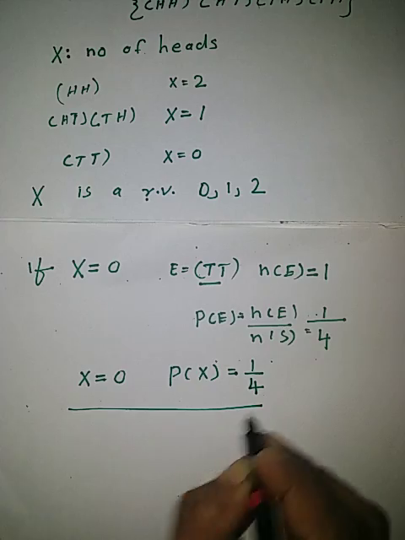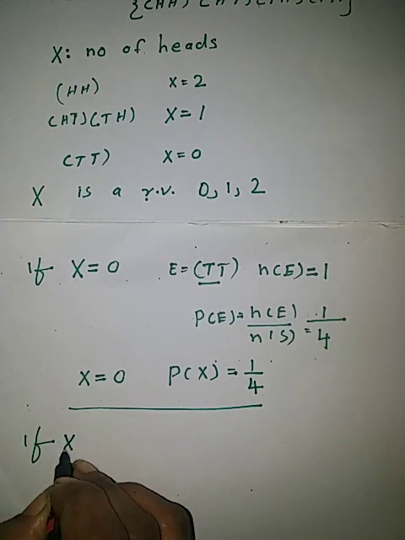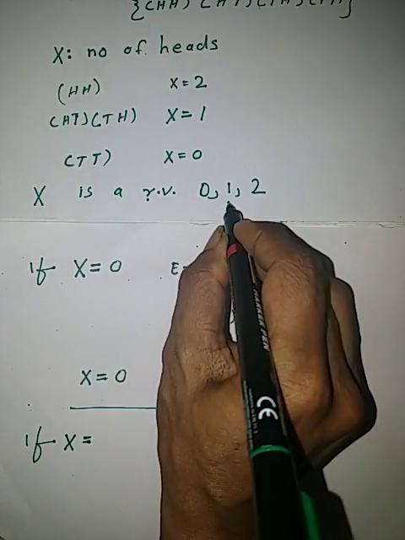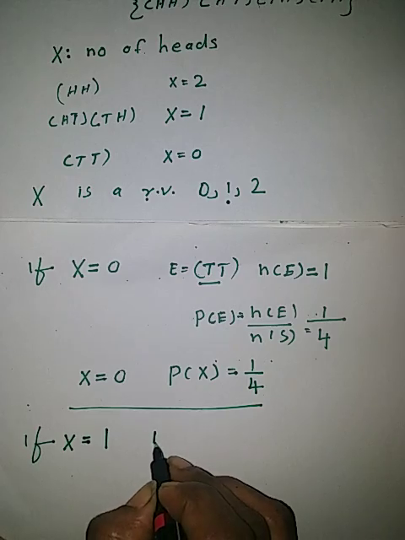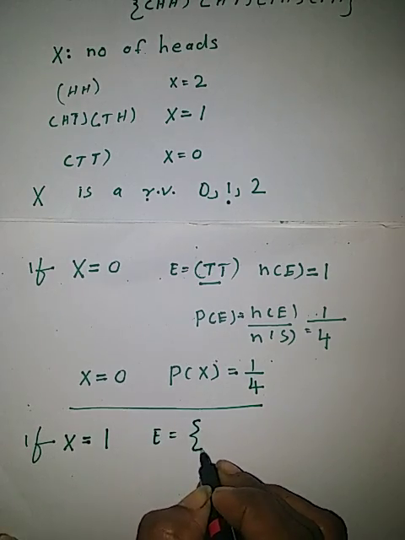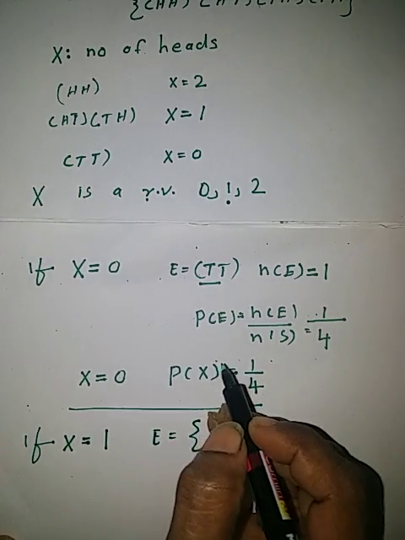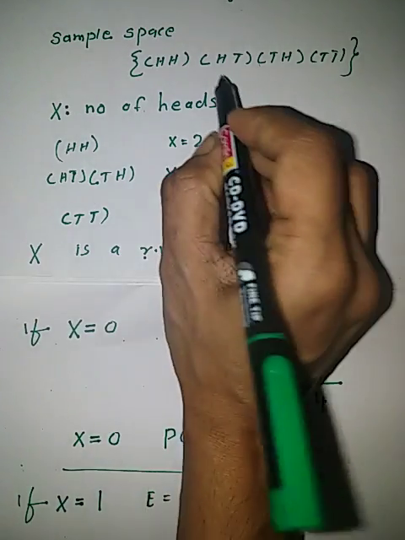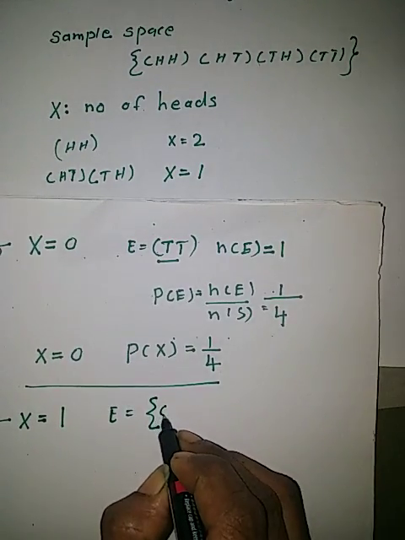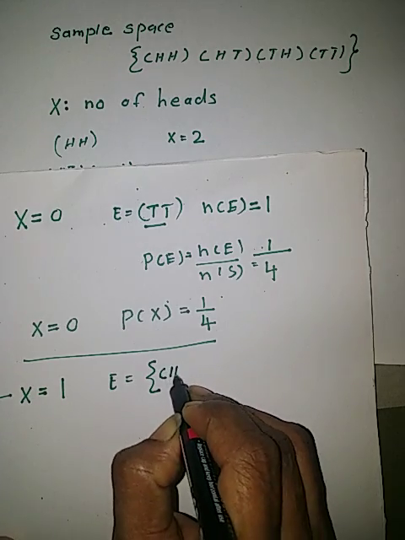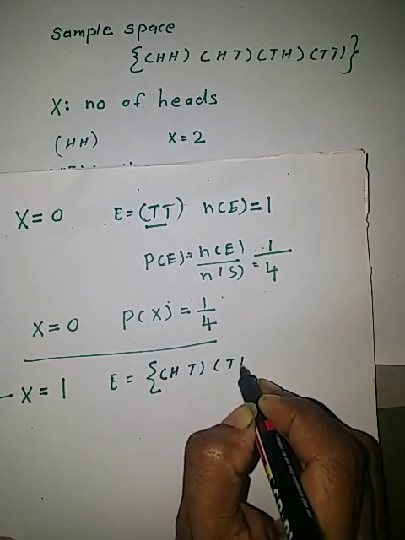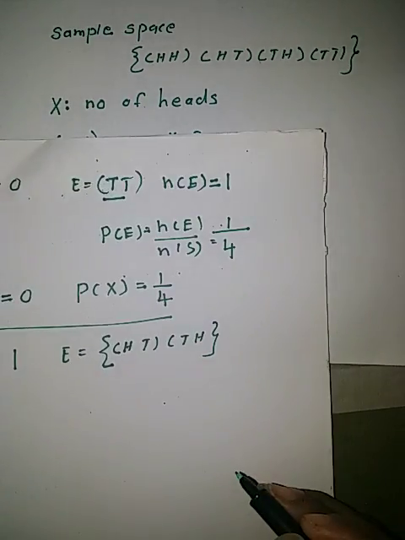Similarly, if X equal to 1, the event is X equal to 1, meaning either HT or TH. The events are HT and TH.